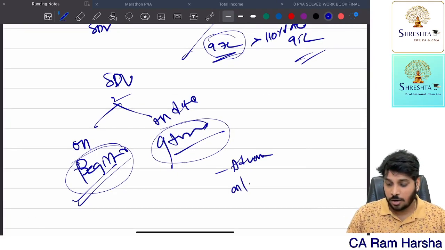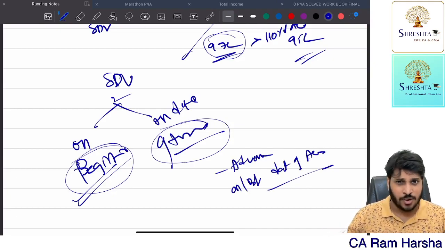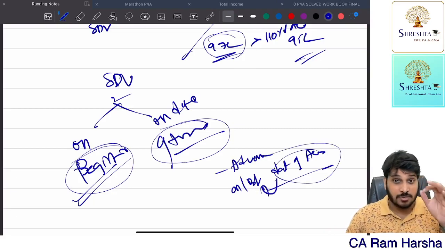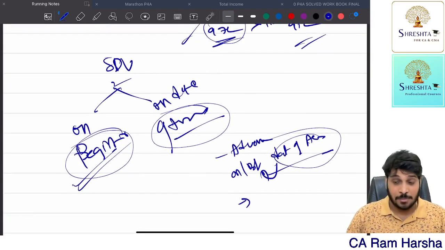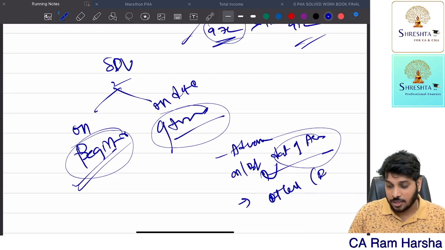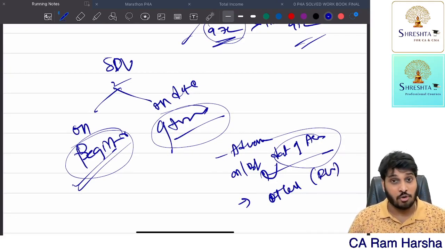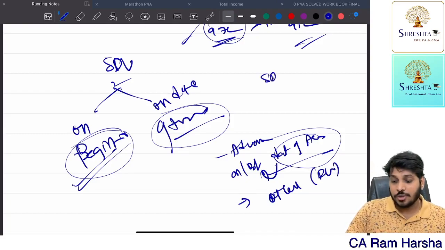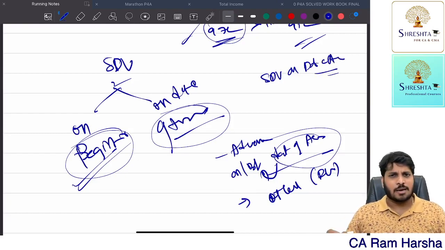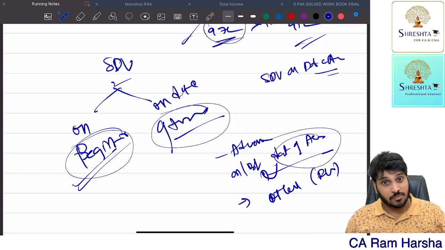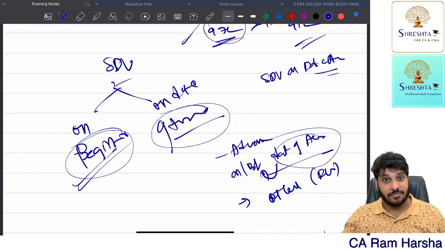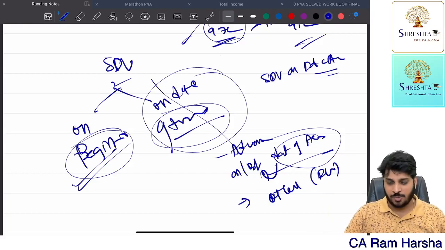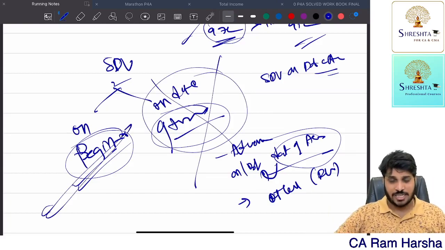Suppose you received some advance amount, a token amount, on or before the date of agreement, and that amount is received by account payee cheque, account payee bank draft, or any other permitted electronic mode, other than cash. Then stamp duty value on the date of agreement will prevail, not the date of registration. Suppose you have not received advance at all, or you received advance in cash, or you received advance after the date of agreement, then agreement date stamp duty value will not apply. Stamp duty value means registration date only.